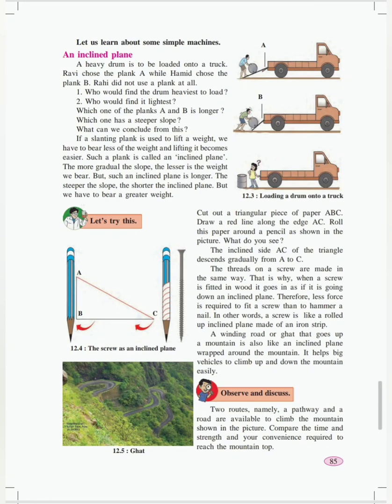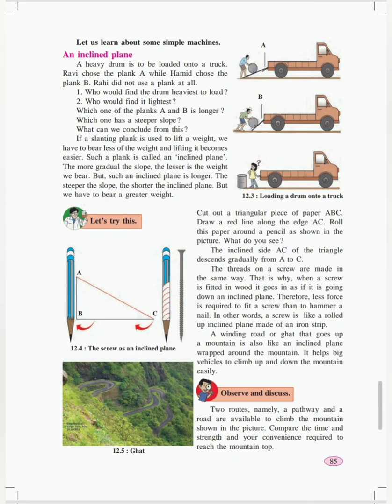You can see a wooden plank is placed beneath the truck. There are three conditions, condition A, condition B and the third condition. There are three trucks shown in the figure. In the first figure, the plank is a little bit longer as compared to the second figure.